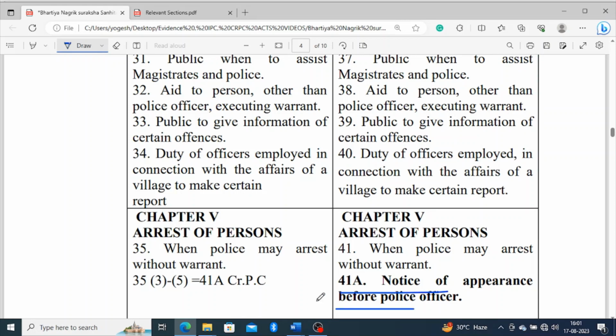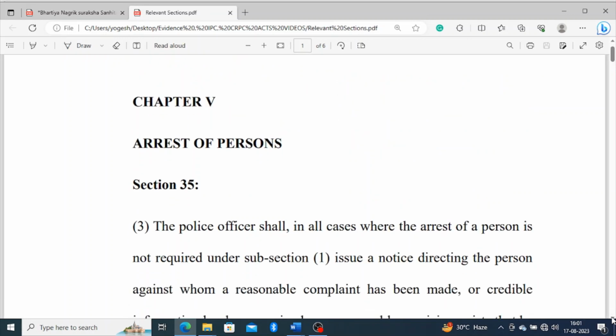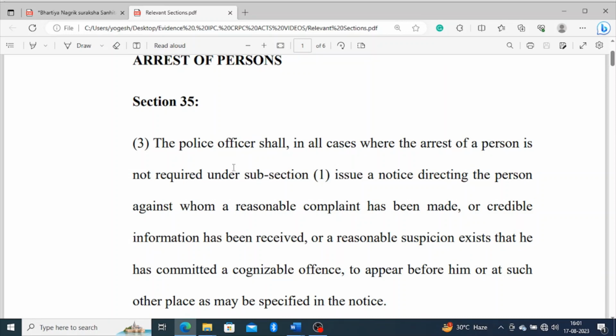Let's see what section 35 subpart 3 says. The police officer shall, in all cases where the arrest of the person is not required under subsection 1, issue a notice directing the person against whom a reasonable complaint has been made, or credible information has been received, or reasonable suspicion exists that he has committed an offence, to appear before him or at such other place as may be specified in the notice.